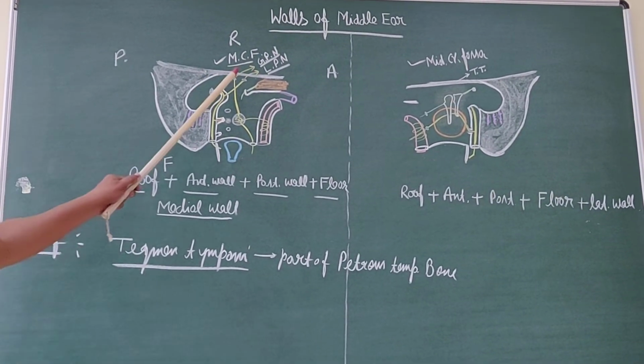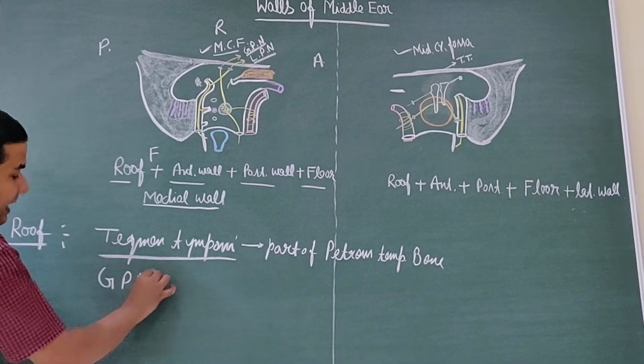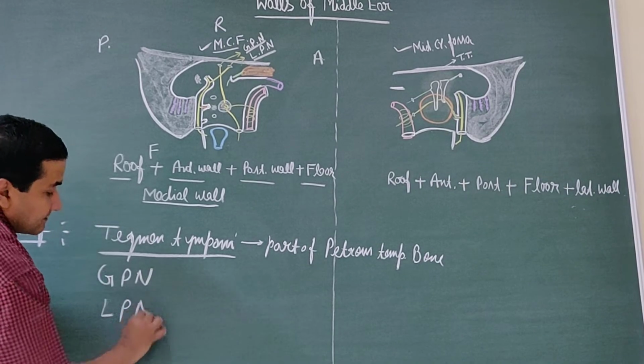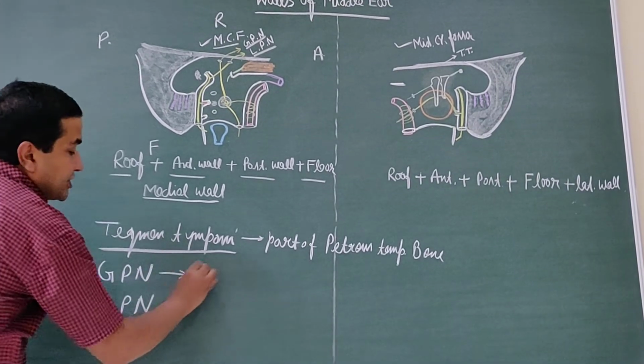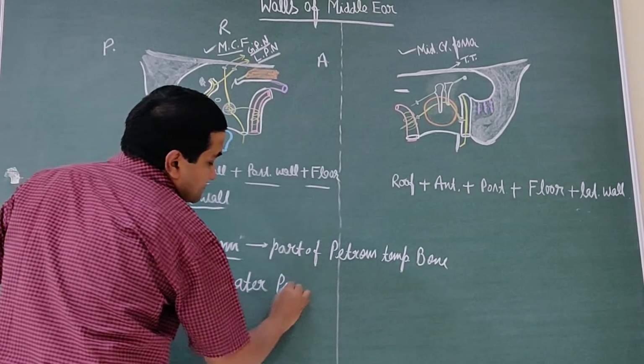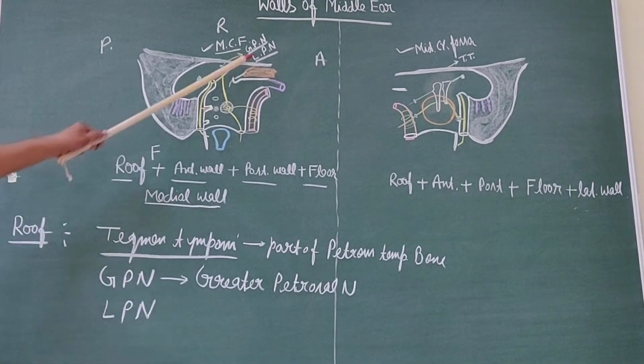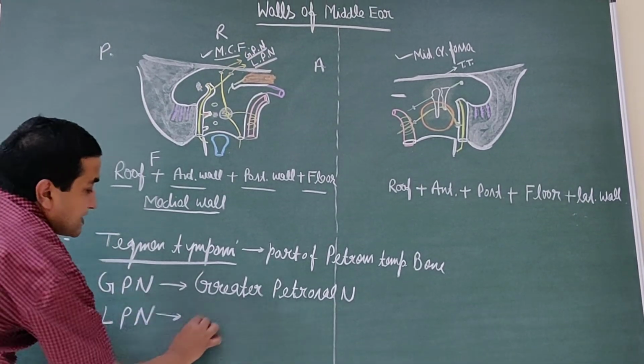Now this roof is pierced by two nerves, the GPN and LPN. GPN is the greater petrosal nerve, and LPN is the lesser petrosal nerve.